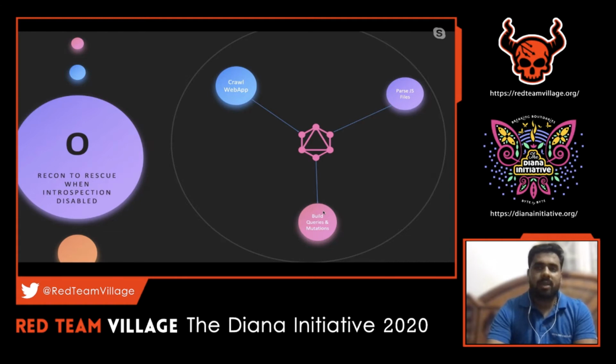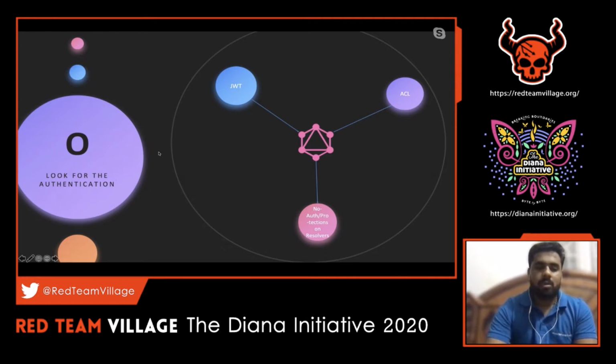Earlier, the case was that we could run an introspection and pull out particular information wherein we'd be able to see query, mutation and subscription, the list of APIs which are there as part of each category. But in this case, consider that the endpoint is not there, but we are able to parse the JavaScript. We know that there are certain queries called via the web application, and we were able to see that. Then the approach would be to craft that particular thing from our Burp Suite. So we have to craft it on our own. Let's see how to do that in a while. Let's move on to the next slide.